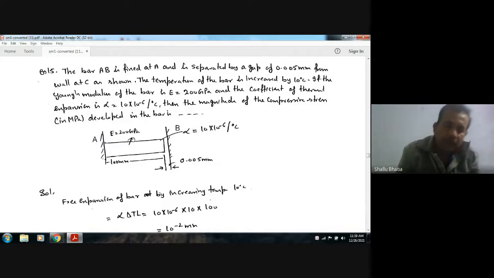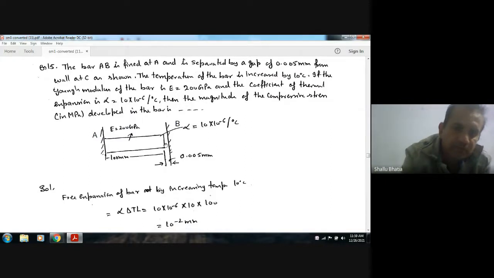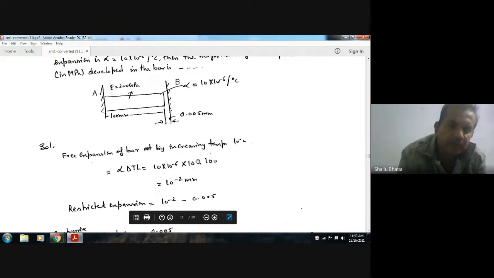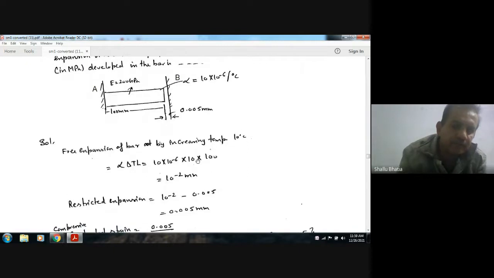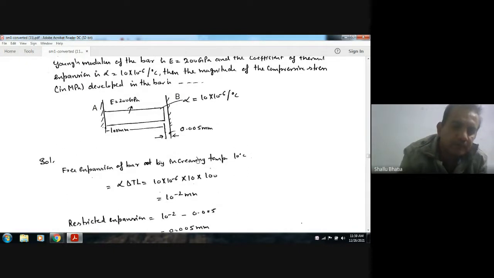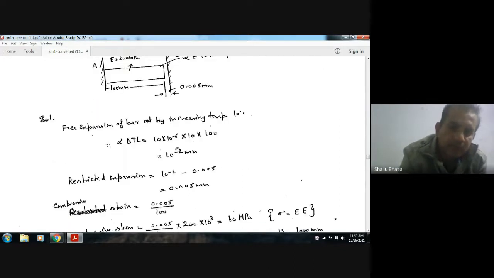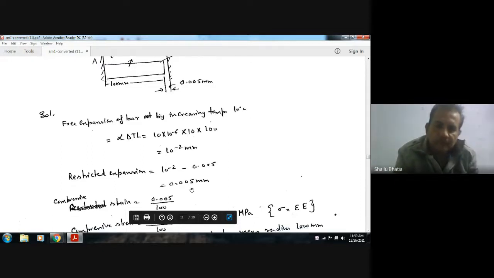So if there is no restriction to this expansion, then the free expansion will be alpha delta T L, and alpha is 10 to the power minus 6 into 10 into 100. Okay, that is 10 to the power minus 2 mm. But there is a restriction after 0.005 mm of expansion. So the restricted expansion is 10 to the power minus 2 minus 0.005, or 0.005 mm.